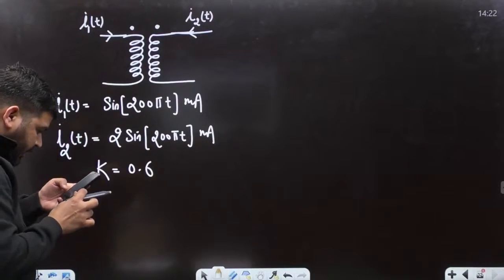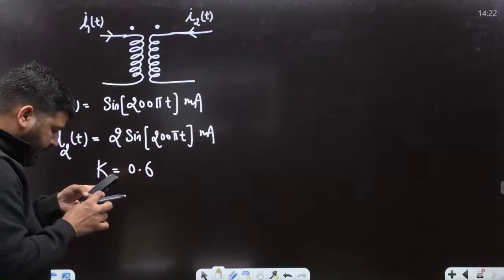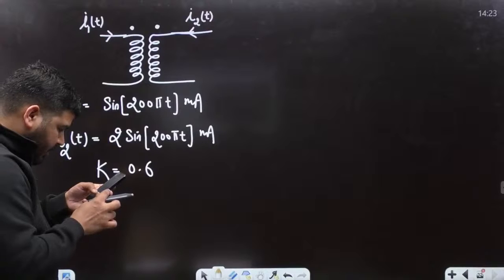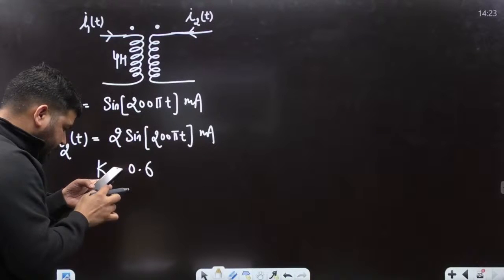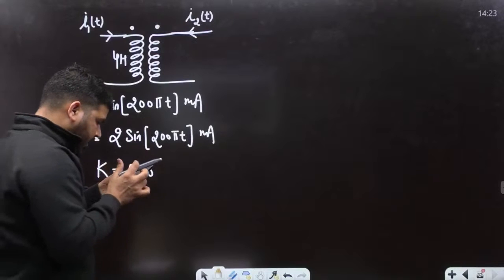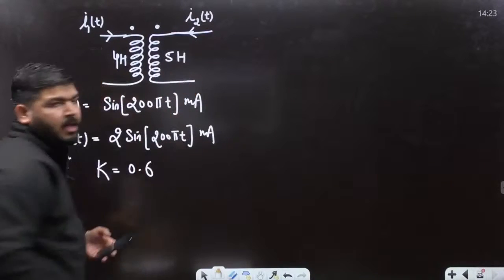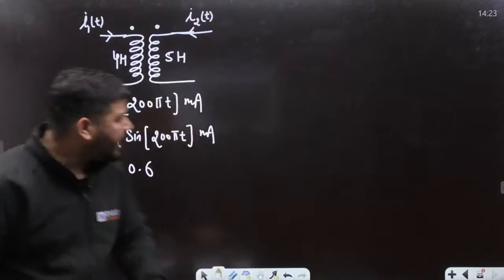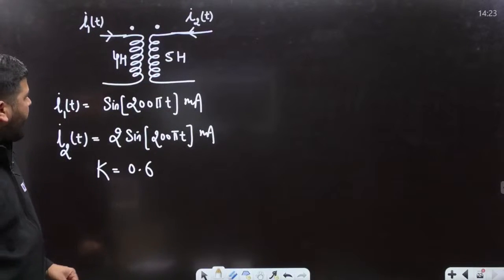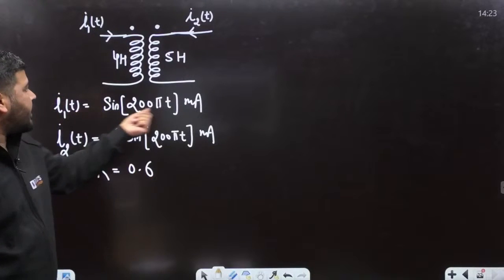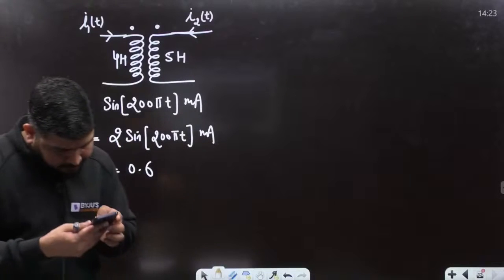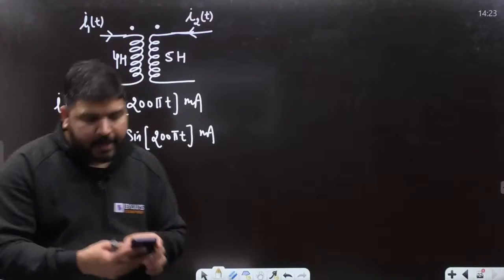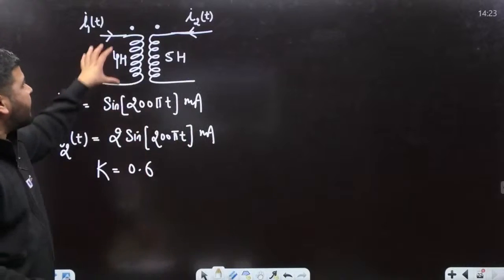It is also given that this self-inductance is 4 Henry and the other self-inductance, this is 5 Henry. I think this is correct guys. So one inductance is given as 4 Henry, one is 5 Henry, and the coupling factor is 0.6. This current is sine of 200 pi t, and this current is 2 sine of 200 pi t. Now the question is the peak energy stored in the inductors in the circuit. Okay, in the coupled circuit, what is the peak energy stored?